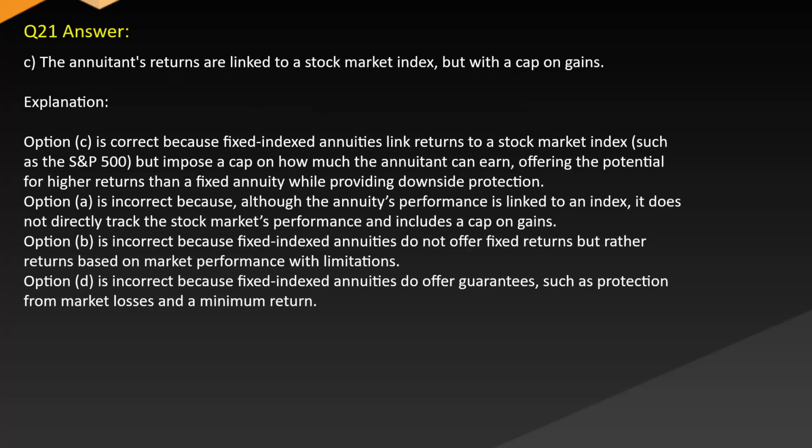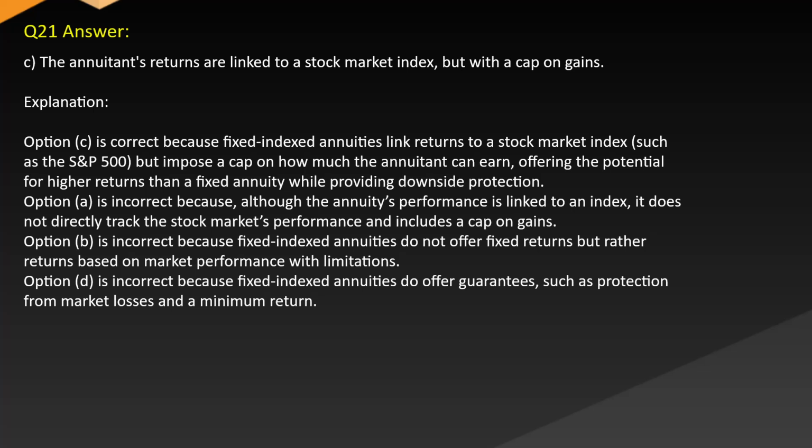Answer. C. The annuitant's returns are linked to a stock market index but with a cap on gains. Explanation. Option C is correct because fixed indexed annuities link returns to a stock market index such as the S&P 500 but impose a cap on how much the annuitant can earn, offering the potential for higher returns than a fixed annuity while providing downside protection.